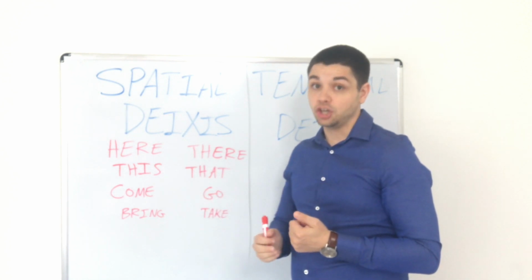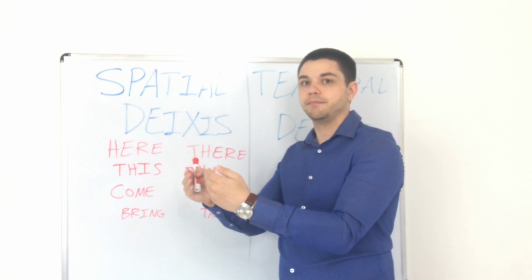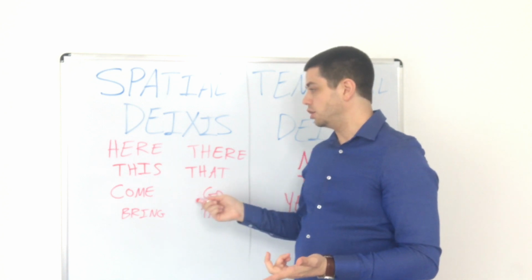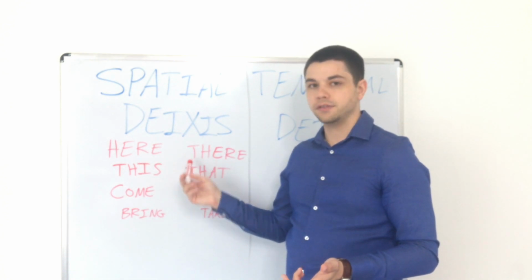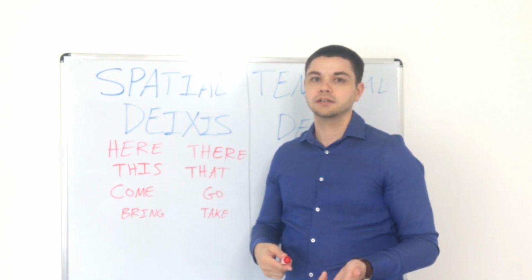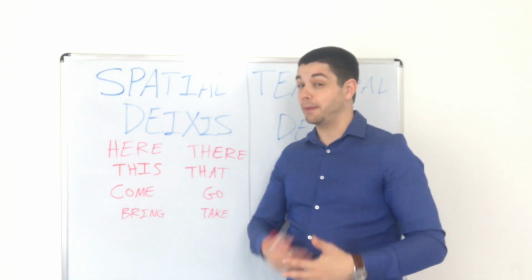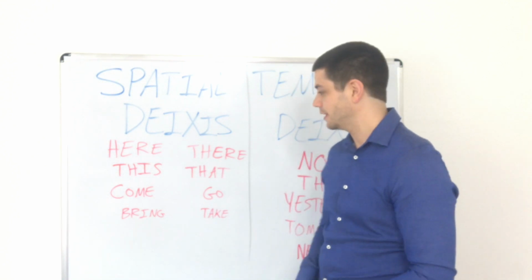There and go both mean that we're moving away from something or someone. So, we should never say go here, and we should never say come there, right? Because they're opposite. Sometimes people might say this, but usually they don't because it doesn't really make sense.